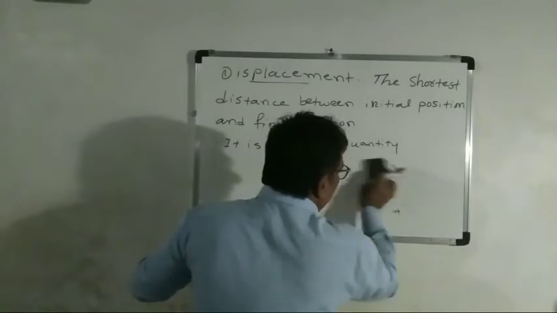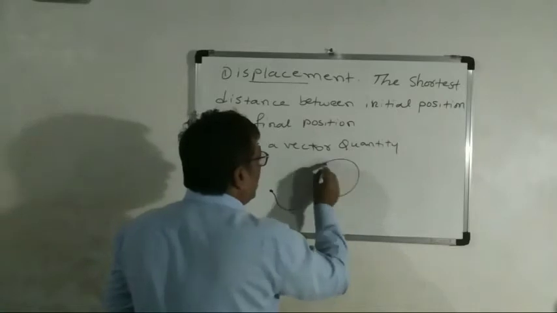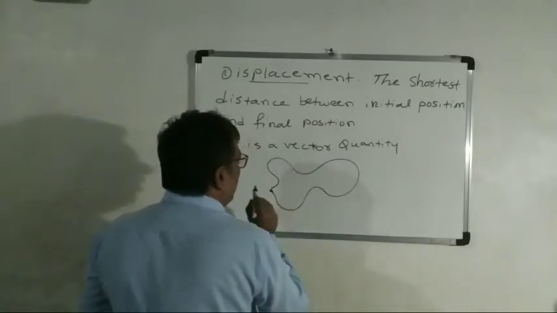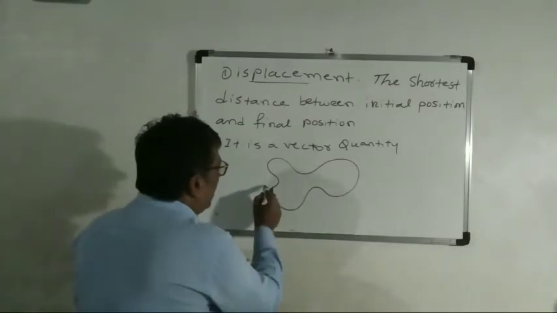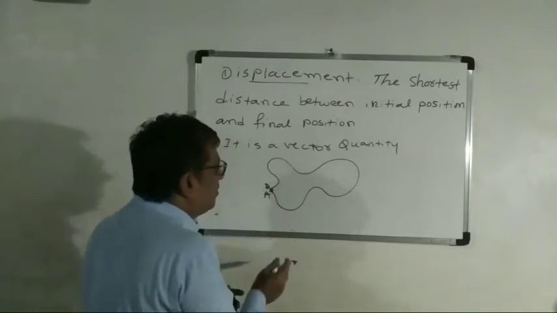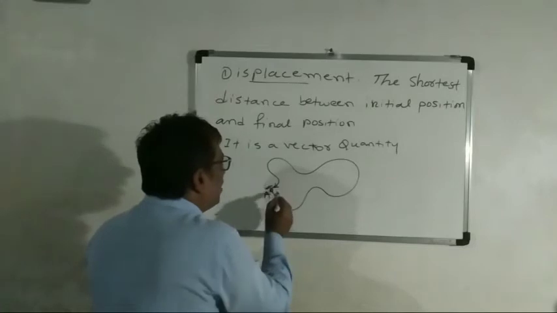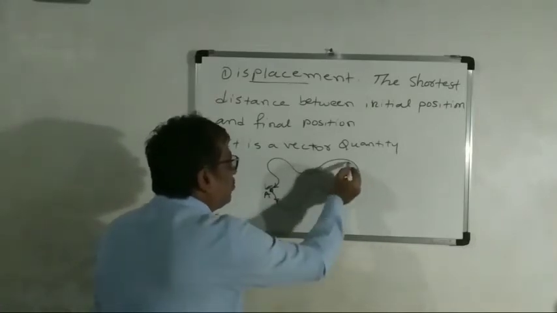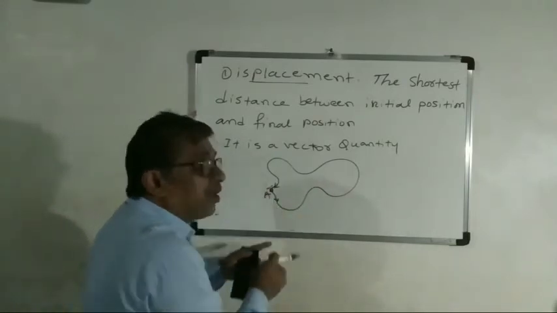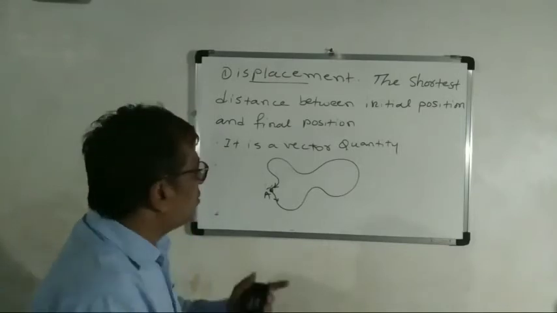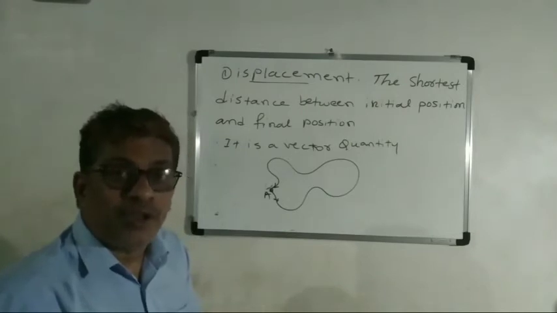For example, if the object moves from A, reaches many stations, and again comes back to the initial position, then we say the displacement is zero here.